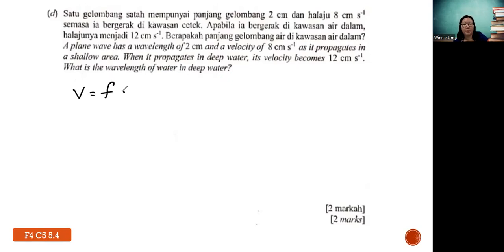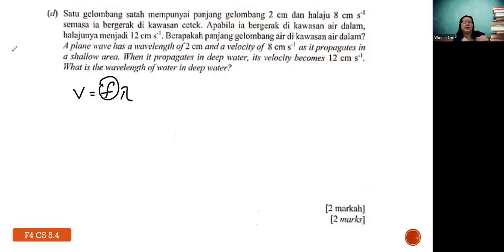For you to solve these questions, the general formula is speed v equals f lambda. Like I mentioned just now, the frequency of the wave is the same because it comes from the source. When you produce a wave, you keep a constant frequency, like how many waves in 1 second.